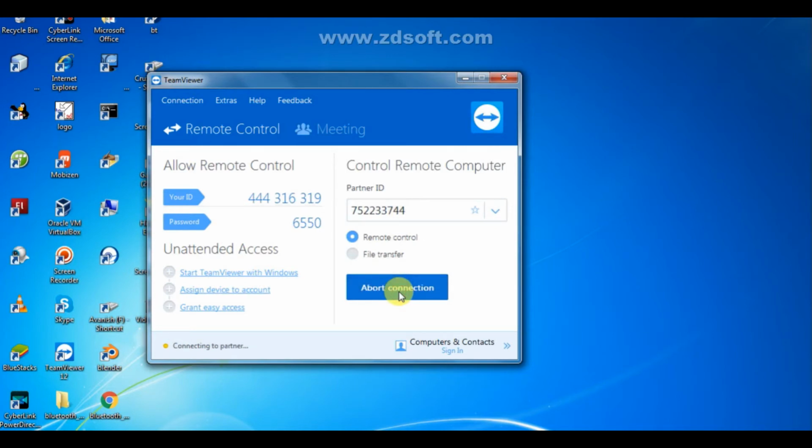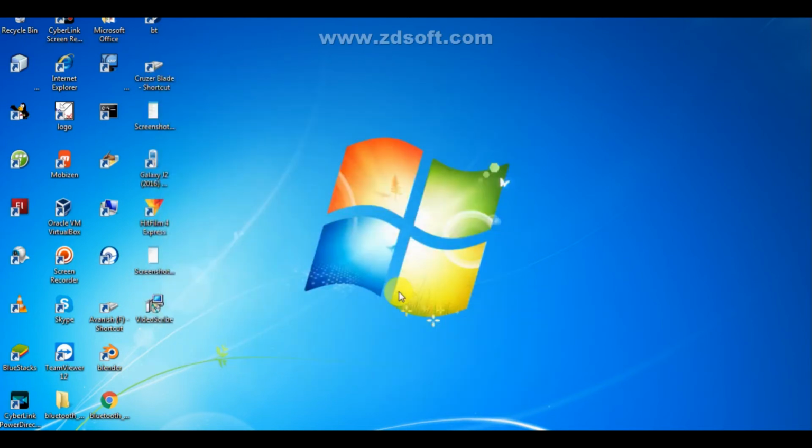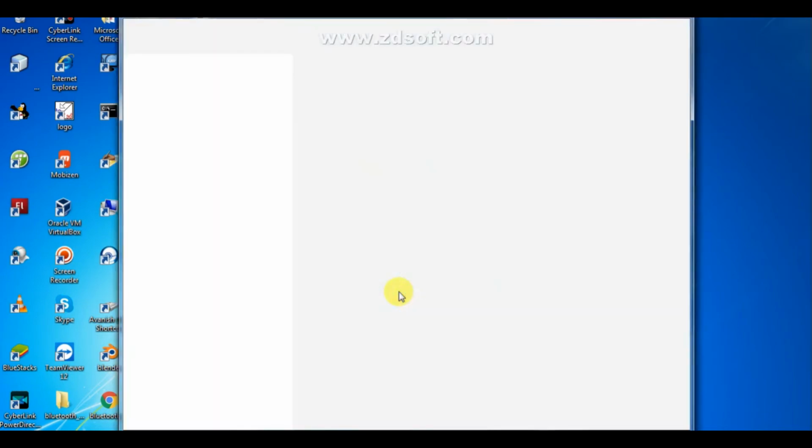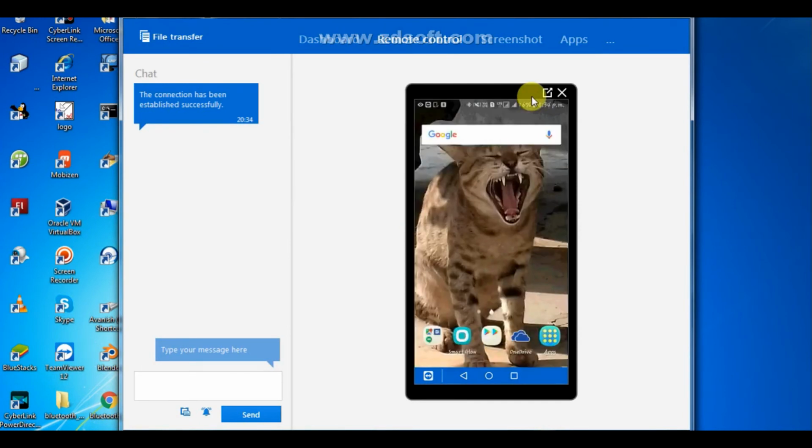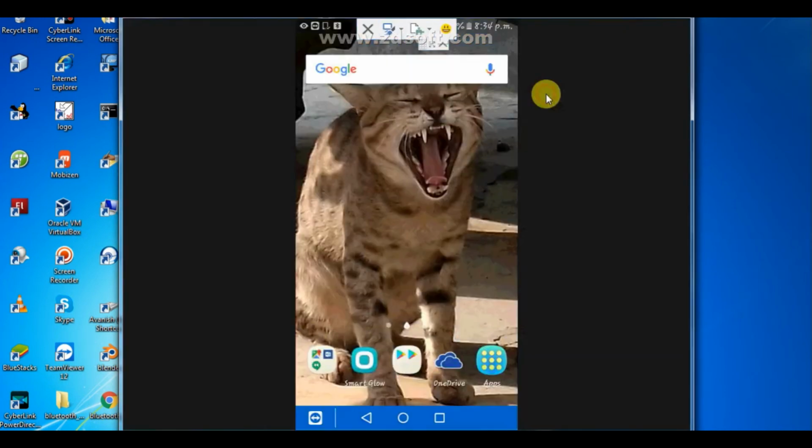And now on your smartphone it will ask to allow or deny. So click on the allow option. So here we got the connection. So here you can see I got my smartphone.